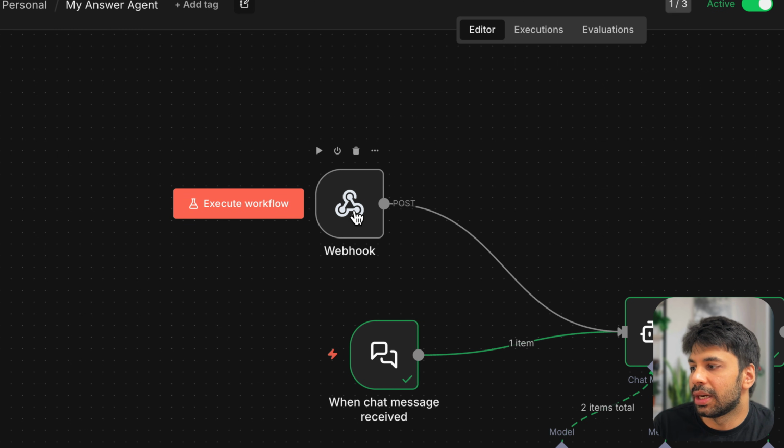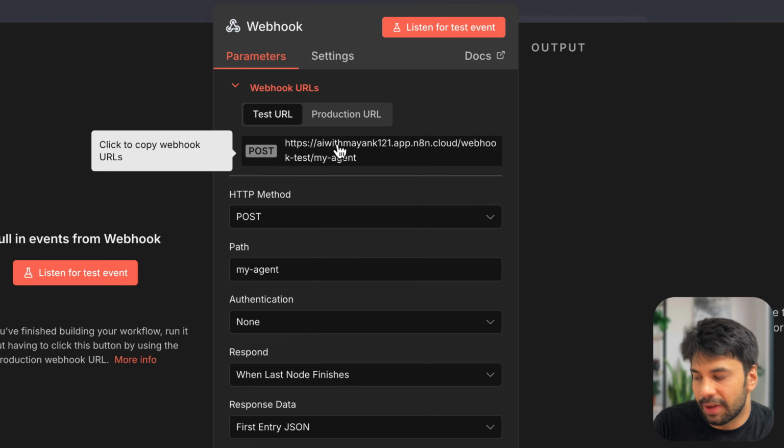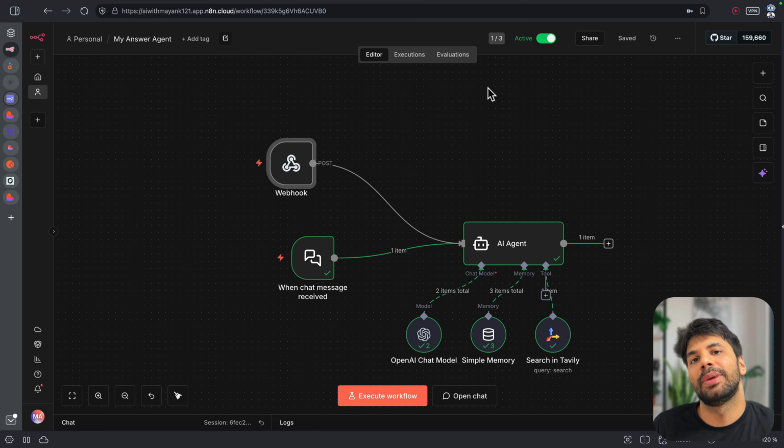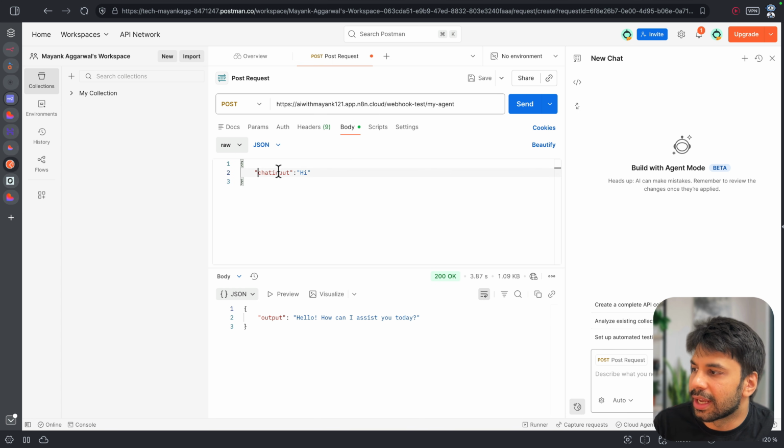So I have provided it an overall webhook. This webhook is having the URL, it is a post call. And in this post call, I just expect that I will be getting a chatInput. Something like, if you do understand the API, something like this. So I could make a call with a chatInput. Rather, I could just try to show that as well.